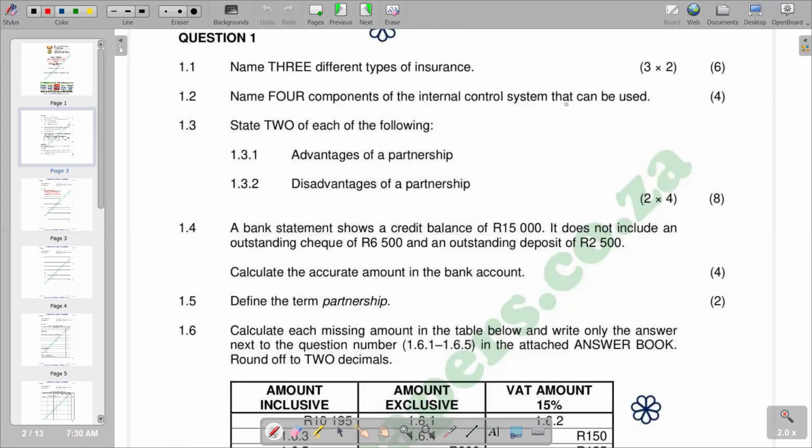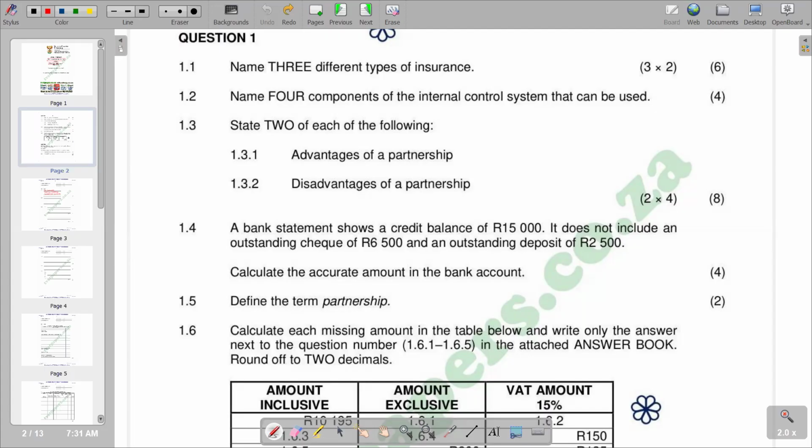Then 1.2, name 4 components of the internal control system. So we can start by trying to understand what exactly internal control systems are.